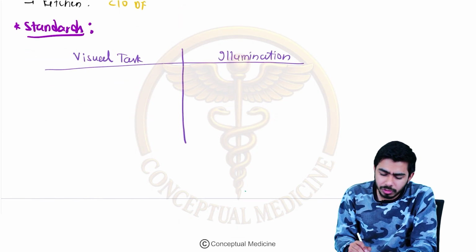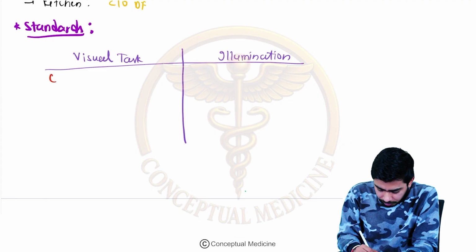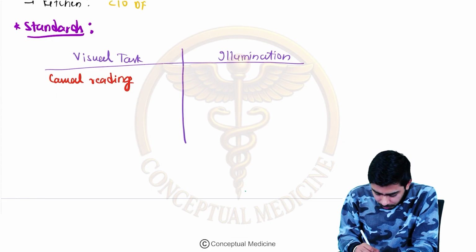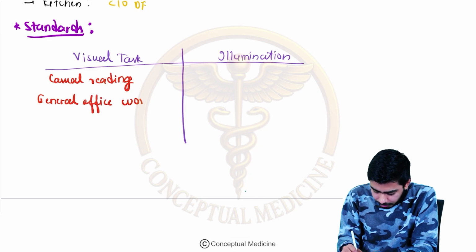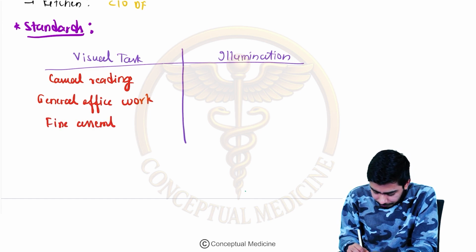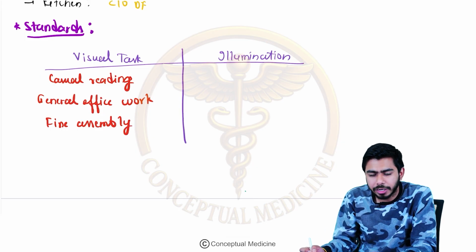So if you talk about the visual task, guys, one question can be: what about casual reading? Then what about general office work? For that purpose, how much illumination will be needed? Next question, for the final assembly, what should be the light?